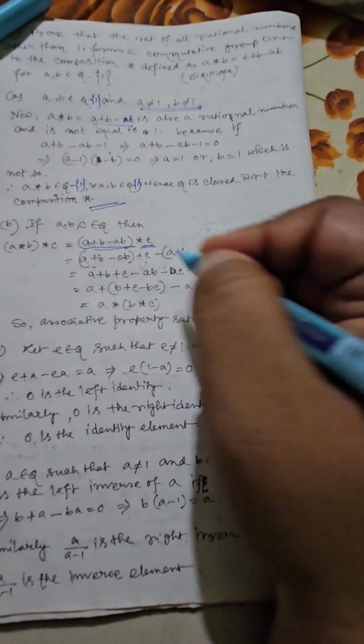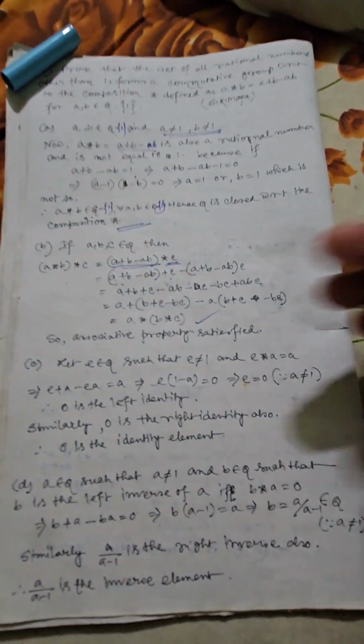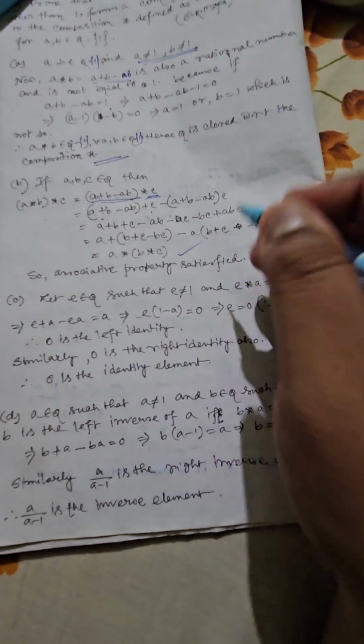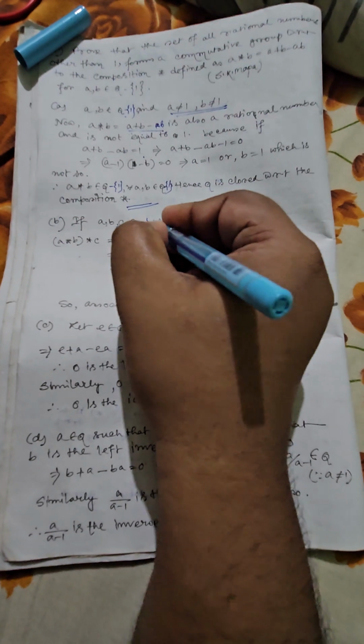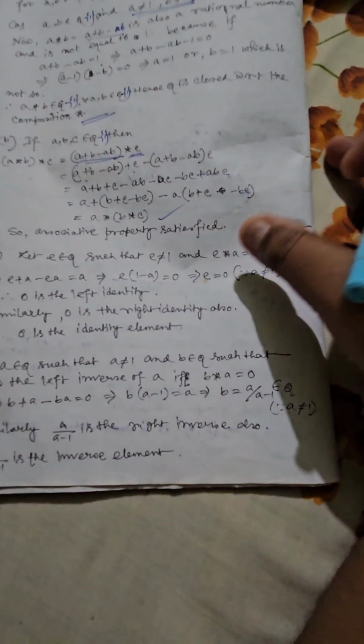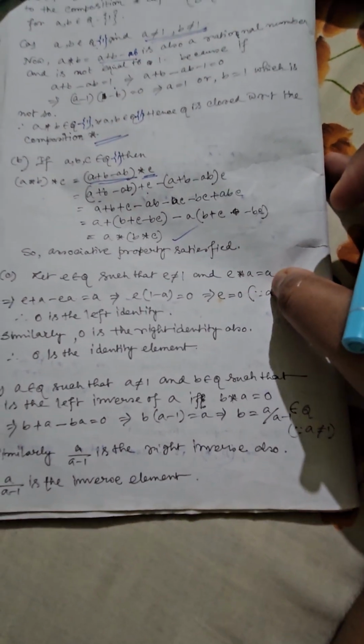Now after that you have to verify the value for this one. I haven't calculated this one. I hope you can easily solve it. So the associative property is trivially true. Every time you have to select from Q minus 1. Let E be the identity of this structure. So technically you can say E is also not equal to 1.